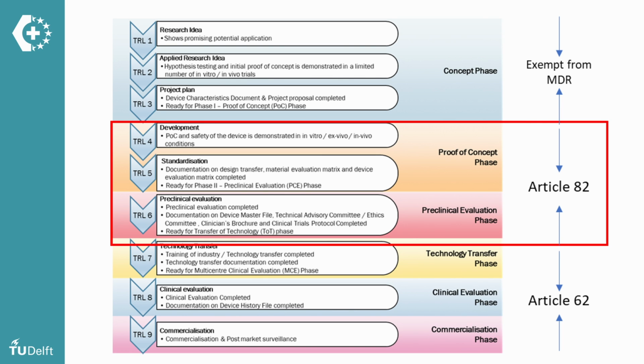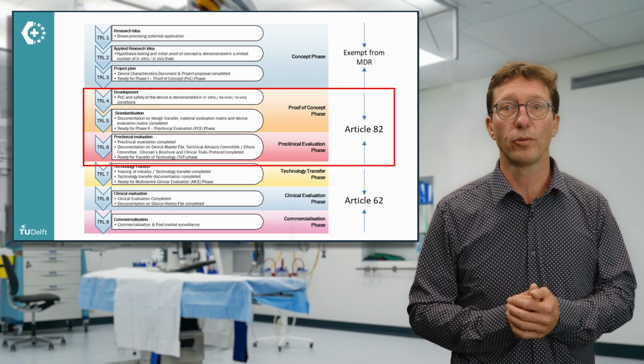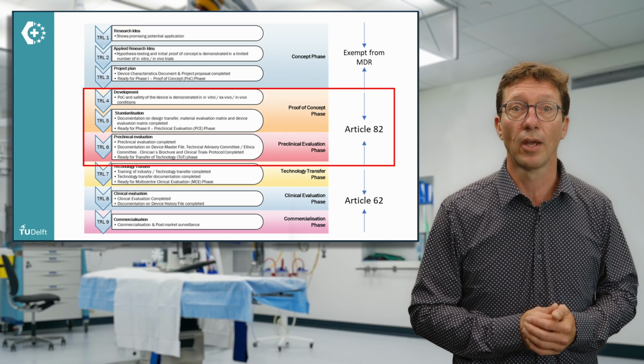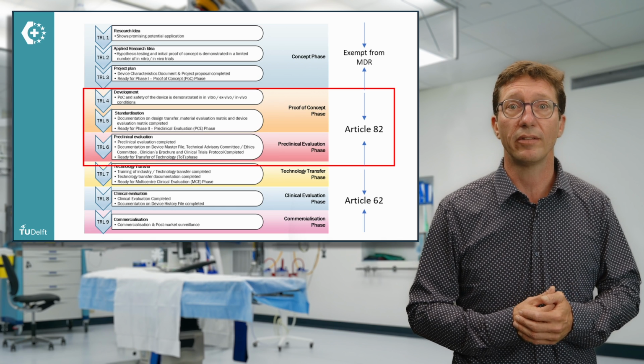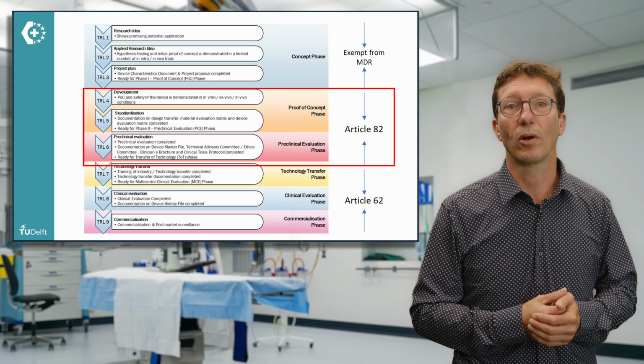The TRL levels for medical devices are used to assess the maturity of a particular technology. They range from TRL1, where basic principles are observed, to TRL9, where the actual system is proven in the clinical environment. Studies at lower TRL levels are exempt from the MDR. However, studies with prototype devices that are used for proof of concept clinical investigations or clinical evaluations intended for market introduction are governed by Articles and Annex 1 of the MDR.